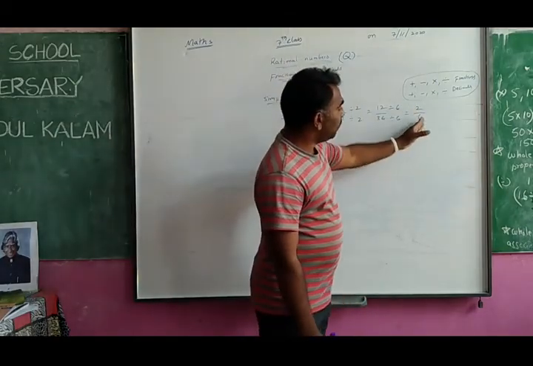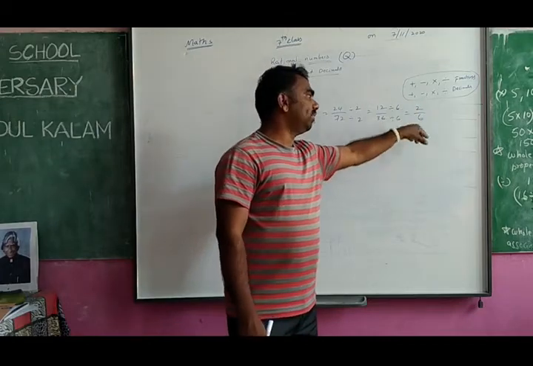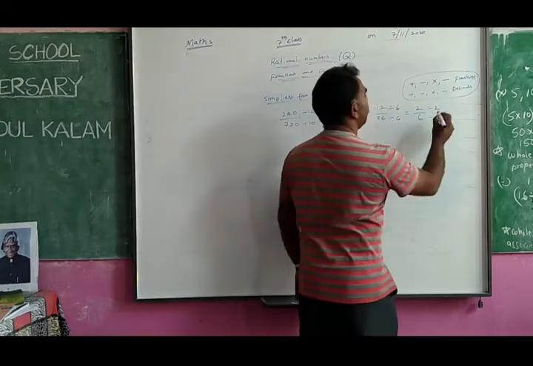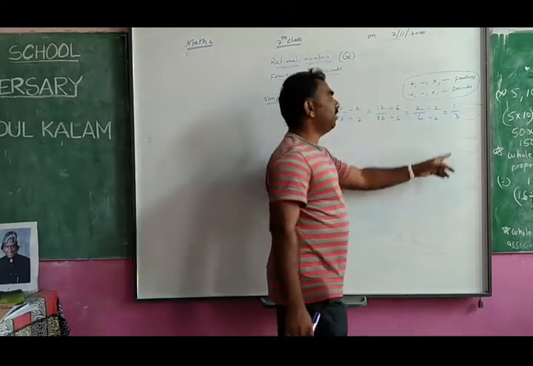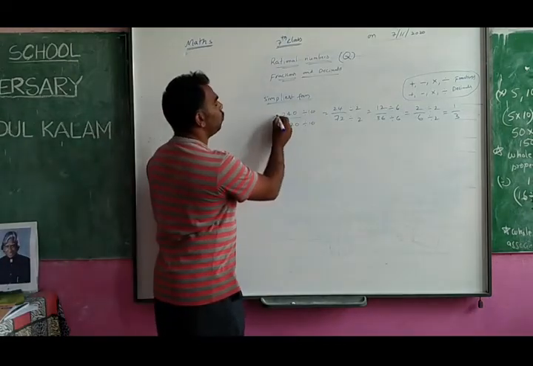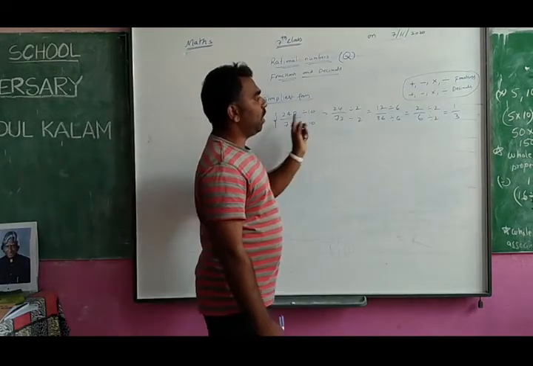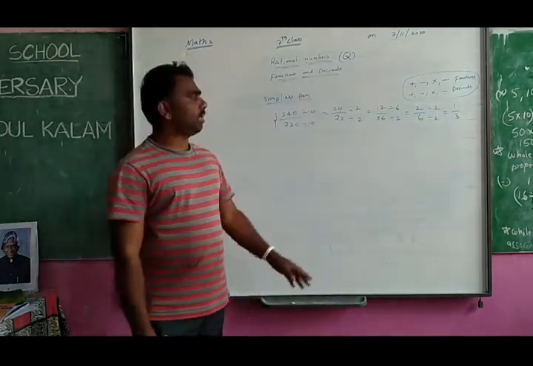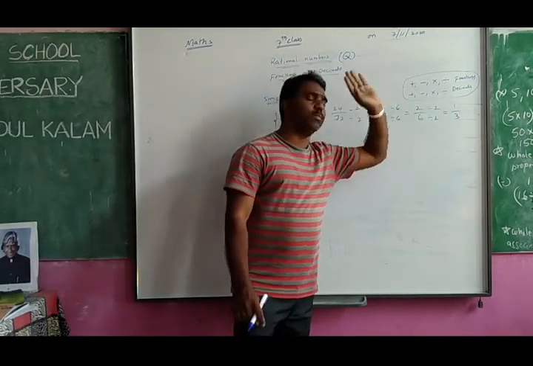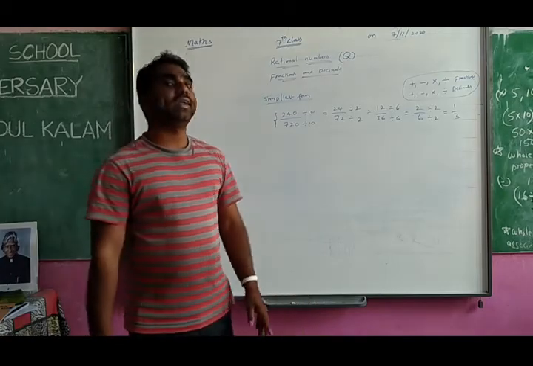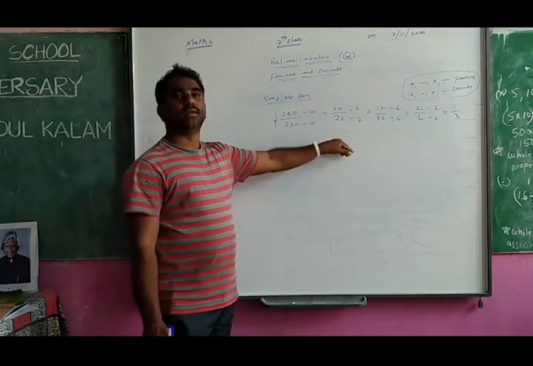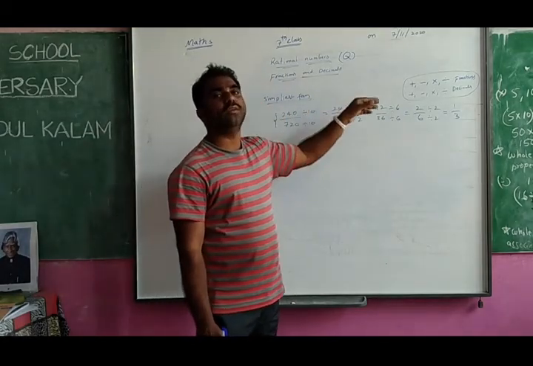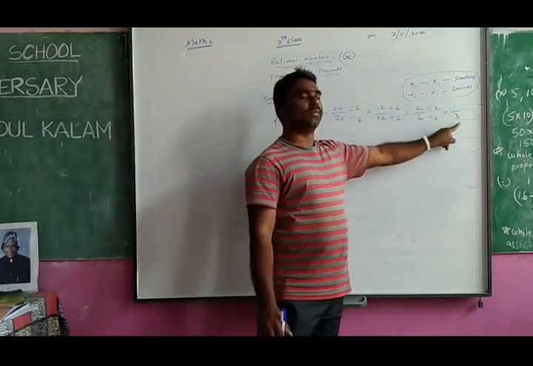See, again you can convert this into smaller. Again you can divide 2 and 6 also. 2 will be divided by 2, 6 will also be divided by 2. Then what will you get? 2 1s are 2, 2 3s are 6. Here there is no choice. And finally 240 by 720 I have written as 1 by 3. This is called the simplest form. So our fraction is converted into a very simple form. How? By dividing the numerator and denominator by the same number. You can write like that because by dividing like that, you will get an equivalent fraction only. That's why this is equal to that one.